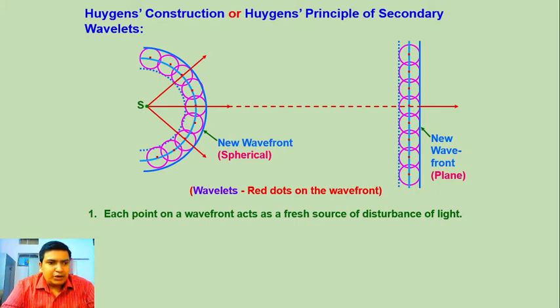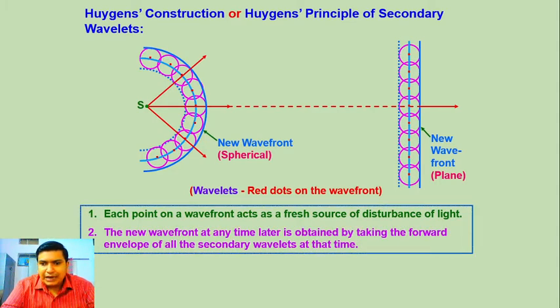Now each point on a wavefront acts as a fresh source of disturbance of light. The new wavefront at any time later is obtained by taking the forward envelope of all the secondary wavelets at that time.